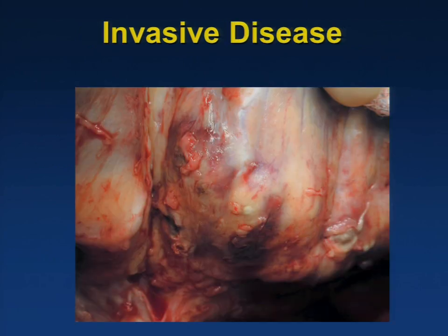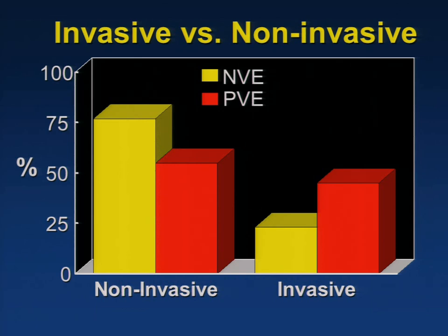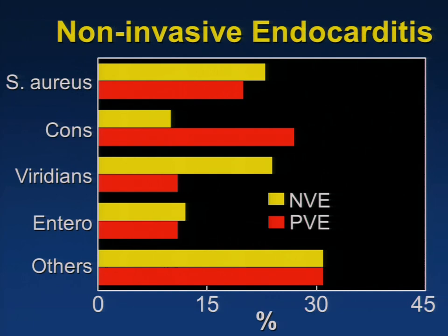Next, we looked at disease which was going beyond the annulus, or beyond the leaflets. And we found that a higher percentage of patients who had prosthetic valve endocarditis had invasive disease. Then we tried to differentiate between native and prosthetic.